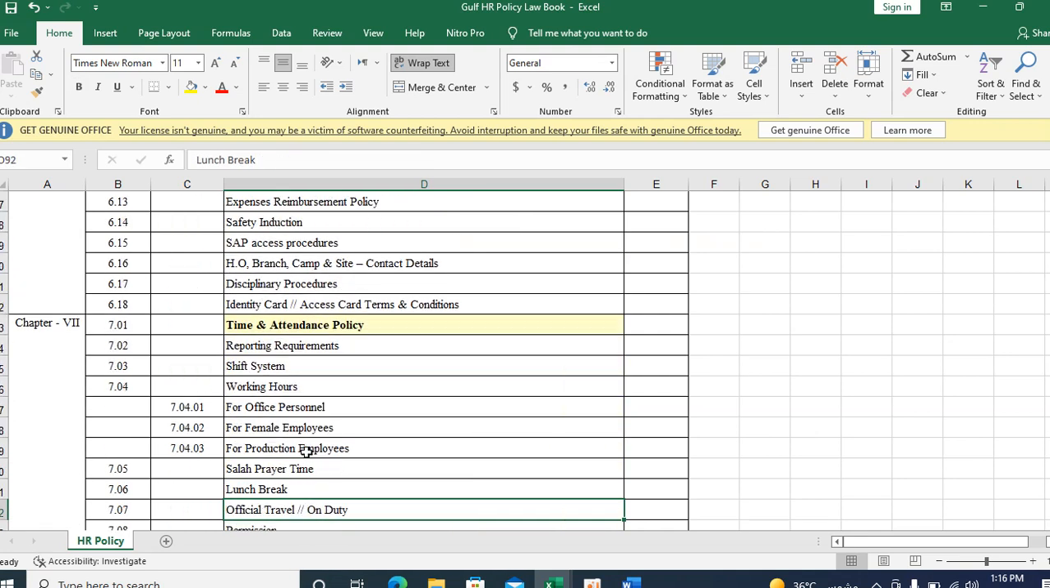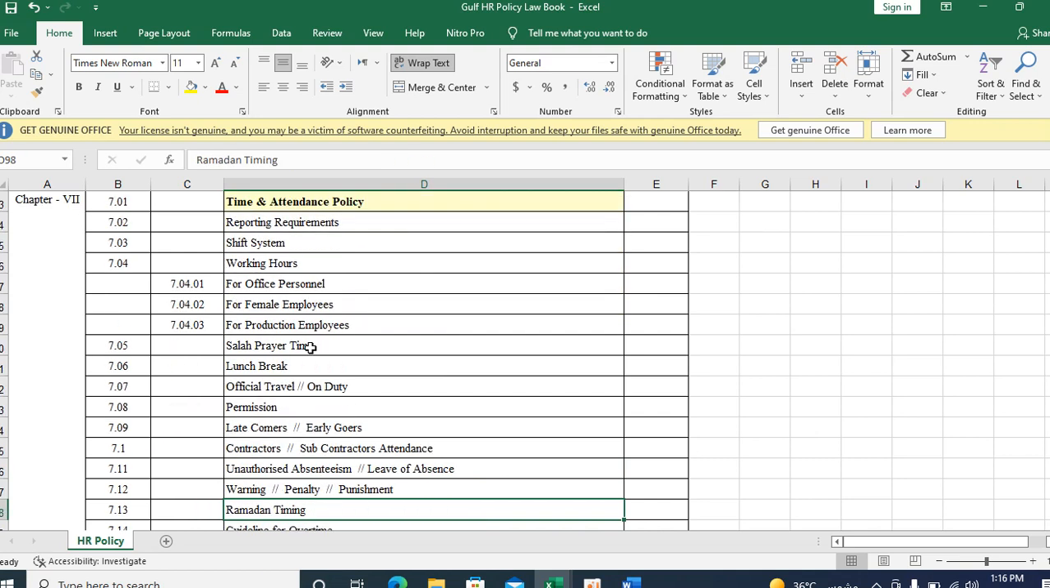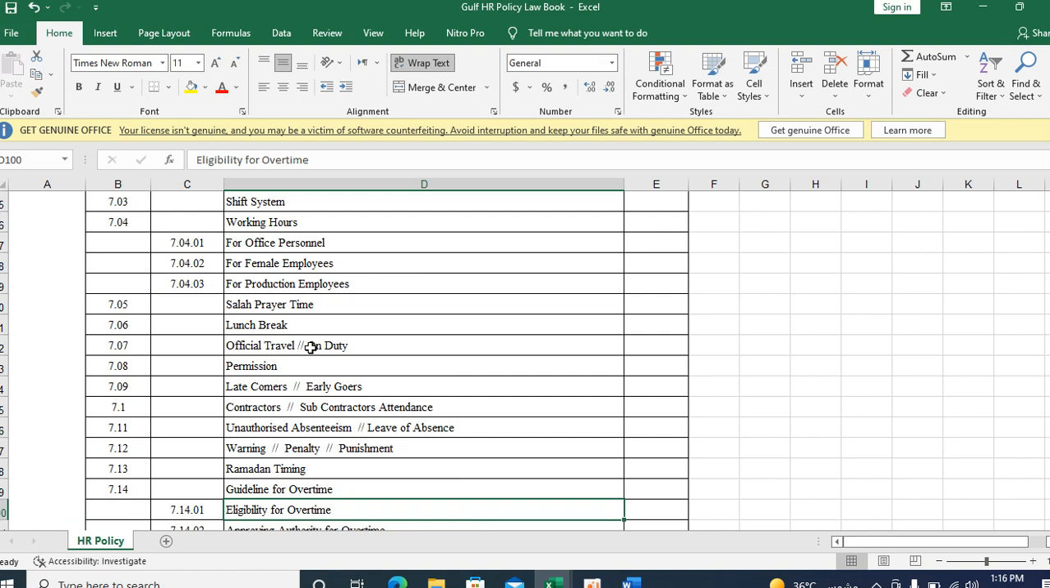Policy number 7 is time and attendance. In the time and attendance policy, you cover the reporting requirement, the shift system, what shift systems are available in your company, the working hours, and the Ramadan timing hours for official persons, for female employees, and for production. There are different categories of employees in your company. So for official people, what is the time and attendance policy, for female employees, that depends on your company management's discretion. Then prayer time policy, lunch break, official travel permission, latecomers. For contractors and subcontractors, there is no need to maintain their time and attendance, but you have to give the instruction based on our law book, that is the HR policy law book.